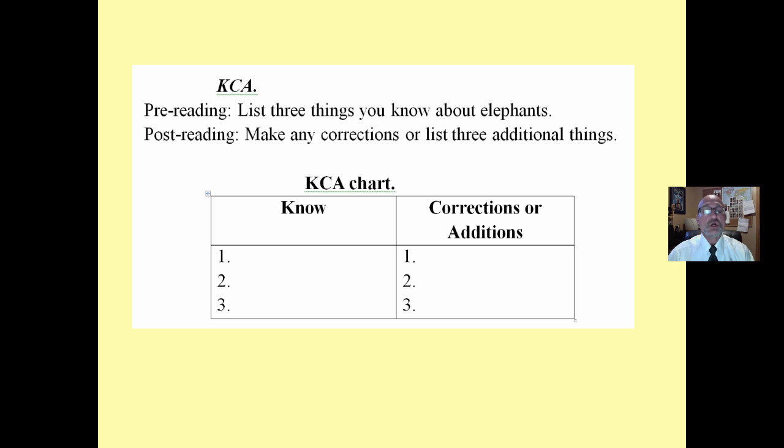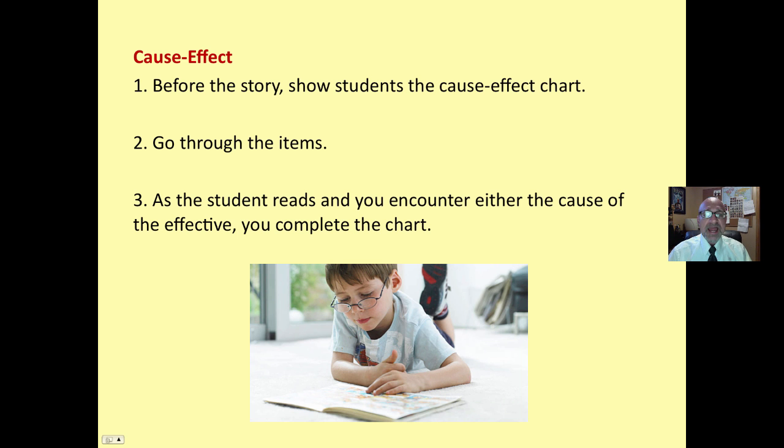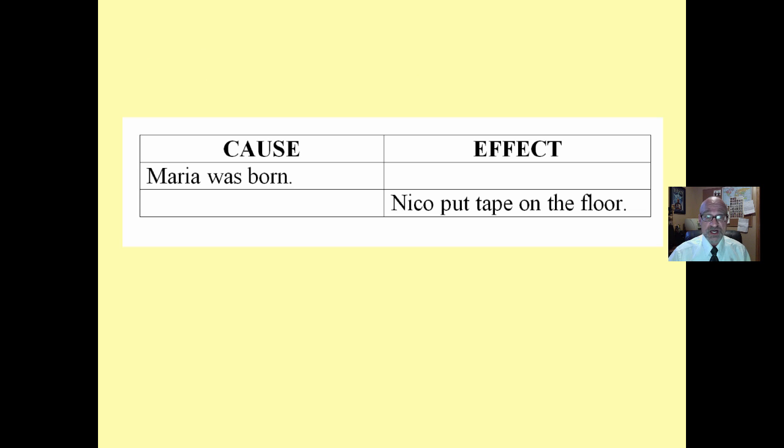They also identify important information that should be added. And here's a nice graphic organizer. What things do you know? Corrections or additions. KCA, simple. And cause effect. Before the story, show students the cause and effect chart. All right, very simple. I usually have 2 or no more than 3 of these.